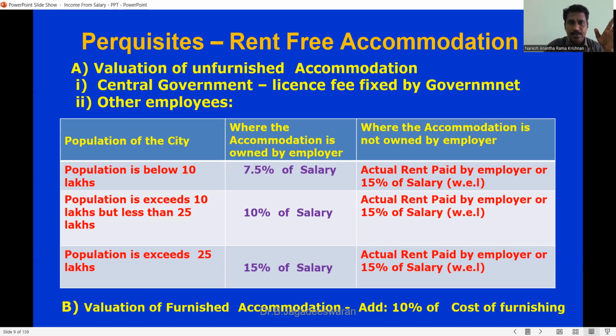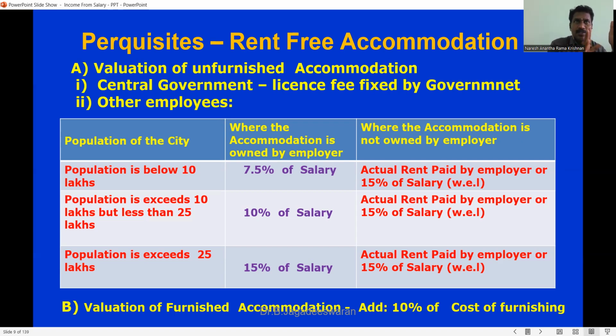And rent-free accommodation and HRA both together will not come. Either a person will receive HRA or rent-free accommodation. We shortly call it RFA. As I said earlier, some specified or categorized employees have some privilege compared with other employees. That's called perquisites. So rent-free accommodation is one of the perquisites.